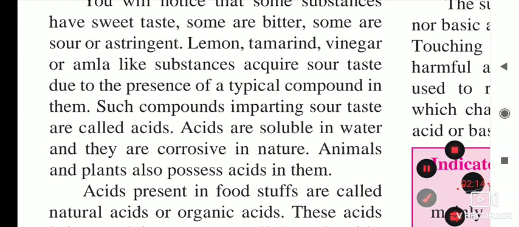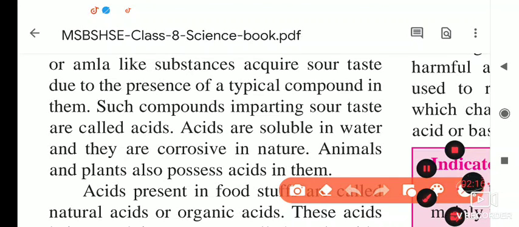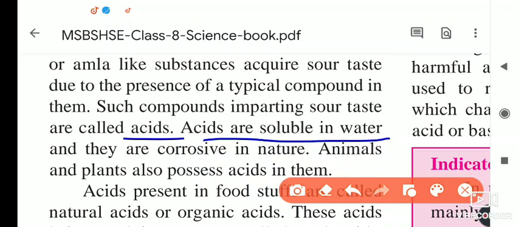This means if the taste of a substance that we are eating in our daily life is sour, then the given substance is acidic in nature. Curd, raw mango, tamarind, lemon, then citrus fruits like oranges, tomato, these have acids. You know that acids are soluble in water and they are corrosive in nature.